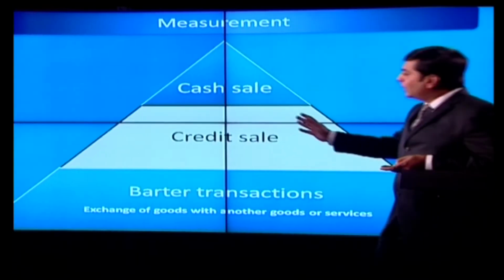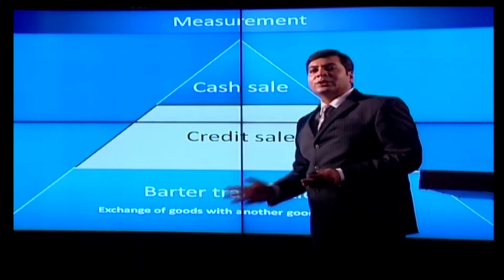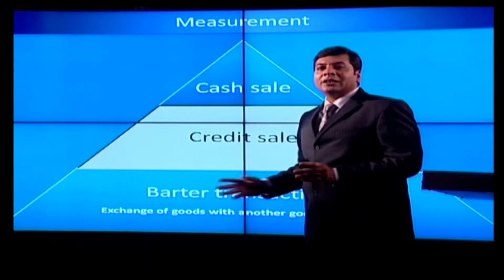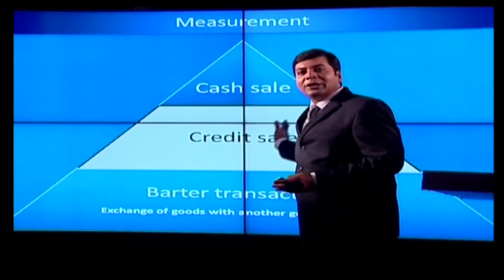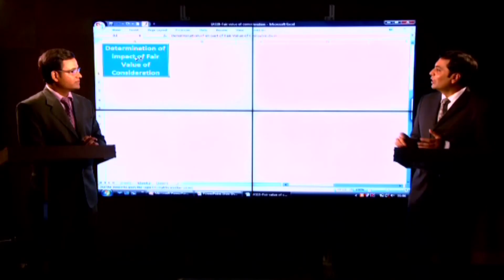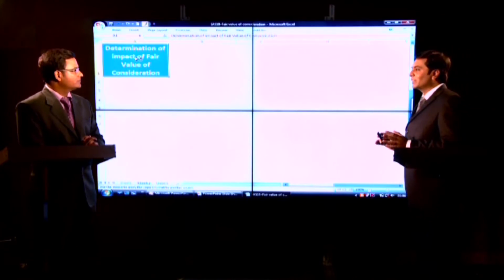Furqan, let's see the impact of fair value of consideration over current practices of revenue recognition. Any transaction of revenue can either be a cash sale or a credit sale or a barter transaction where goods are exchanged for goods. We will discuss the barter transaction in a later part of our discussion, but right now we will discuss the impact of fair value of consideration over cash sales and credit sales. Furqan, through the following working, I will try to explain the impact.